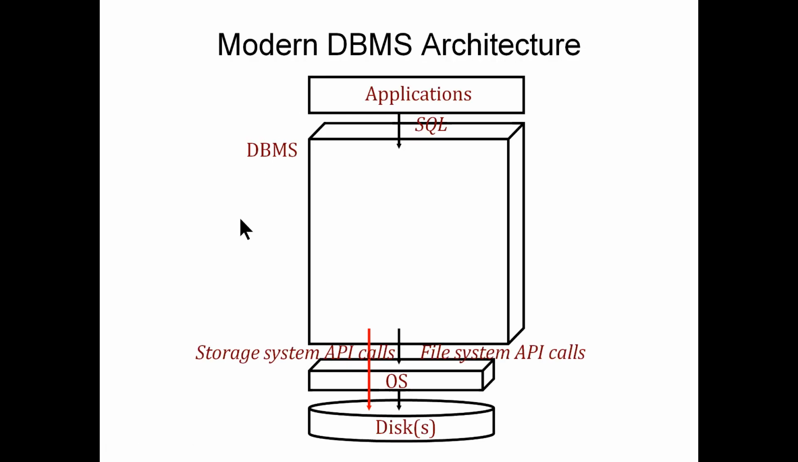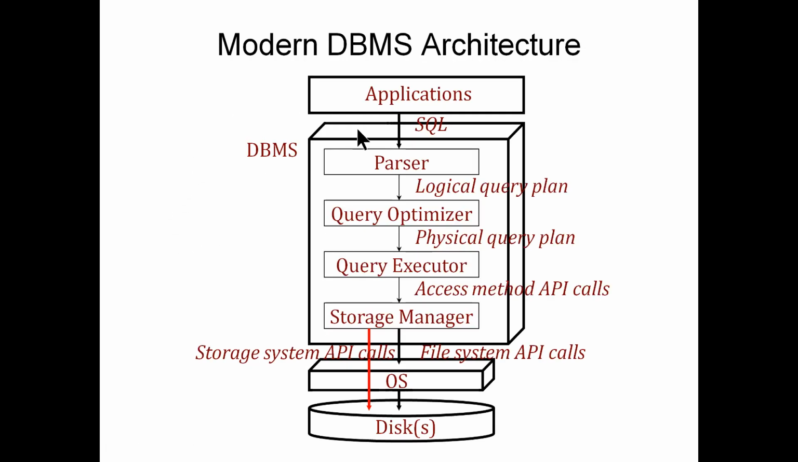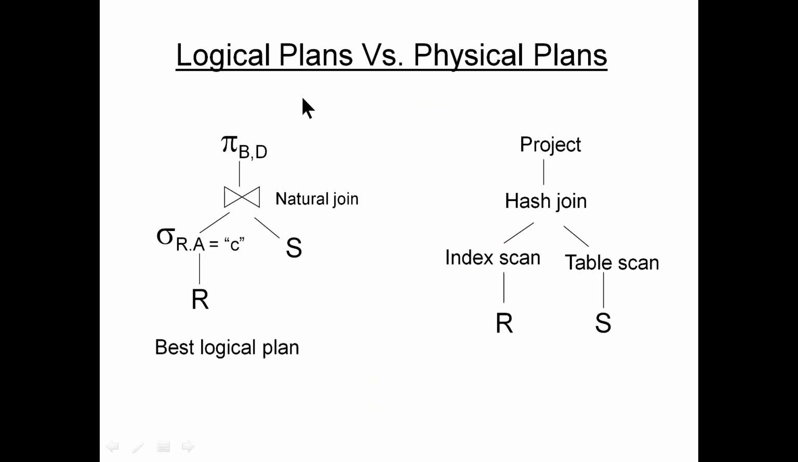So take a look at this architecture again, because we know the architecture, modern DBMS architecture, its application, and you have a parser, optimizer, then query executor, storage manager, and ultimately there is the API call for two things. One is API call for the operating system, and another is a file system API call for the data. So logical plan versus physical plan, I'm sure you understand this part again clearly, but let me repeat again. This is the best logical plan based on which you decide on what physical plan you should have in order to get the data.